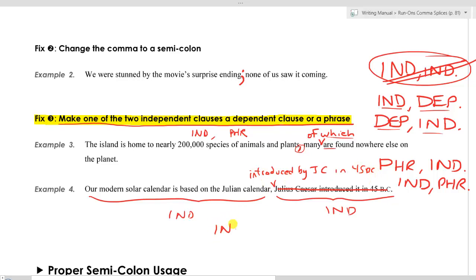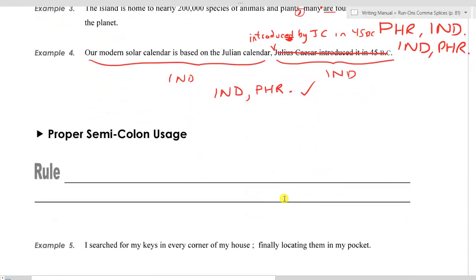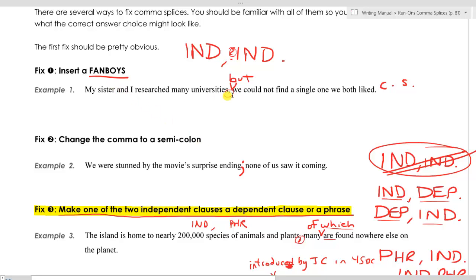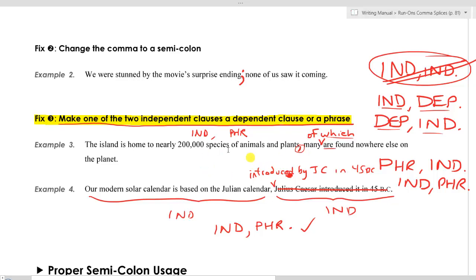Now what we have done, once again, is we have an independent clause, comma, and then we just have a descriptive phrase. We just have an adjective or participial phrase, I think that would be called. We have a phrase after the comma, and that is perfectly acceptable. We can do independent, comma, phrase. So those are the comma splice fixes. We can insert a FANBOYS like we did here. We can change the comma to a semicolon, and then probably the most common and sometimes most elegant way to fix a comma splice is to create one of these 4 scenarios: independent, comma, dependent, and so on.